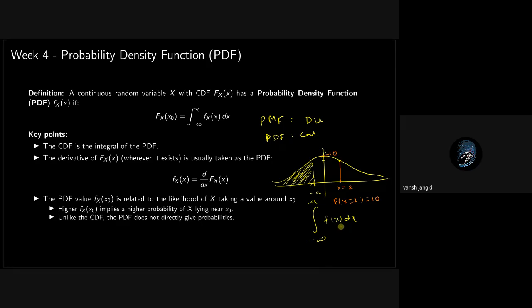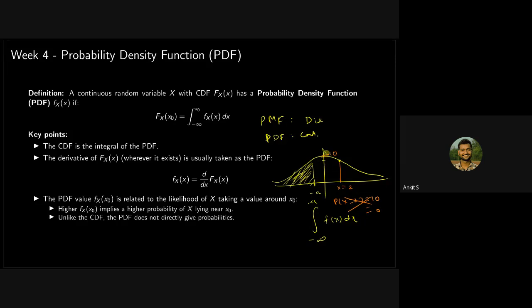Yes. The probability is that area, right? Yeah, probability is the area, and this height can be greater than 1 also. So sometimes people get confused: how can it be that the probability of x equals 2 is equal to 10? No, this is wrong. Probability is always between 0 and 1.